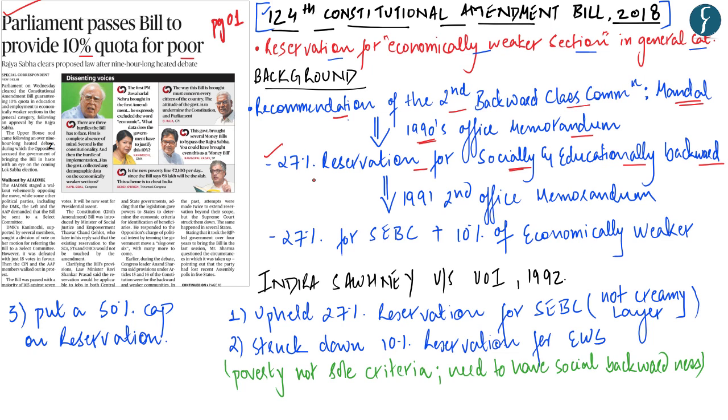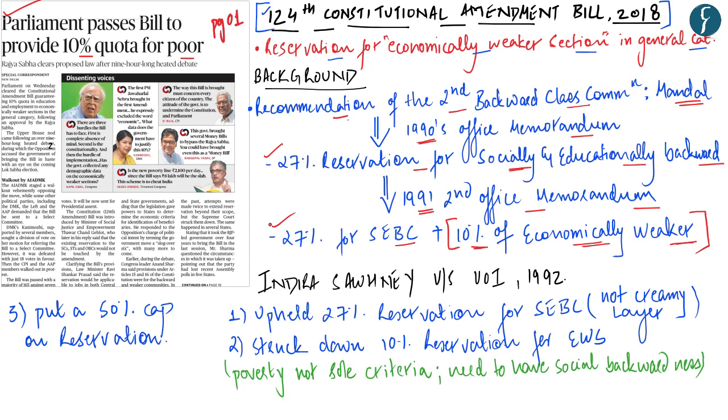After this decision of the government, there was widespread agitation and protest all across the country, and therefore, in a move to pacify people, in 1991, a second office memorandum was issued. According to this second office memorandum, the government did retain 27% of reservation for the socially and educationally backward classes, but in addition to that, it added another provision of reservation, that is, it provided for 10% reservation for the economically weaker section of the society.